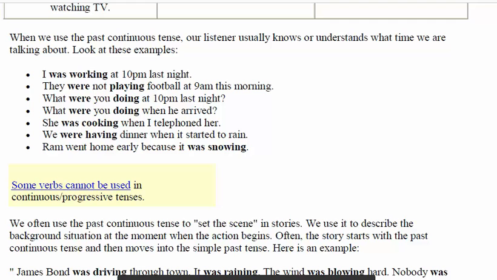Often, the story starts with the past continuous tense and then moves into the simple past tense. Yes, once there was a king, he was living, something like that. We start the story with the past continuous tense, but later on we convert it to the simple past tense.